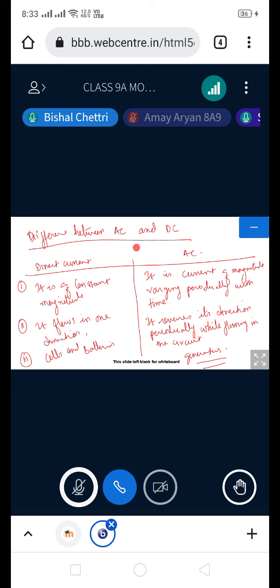Okay. And if DC current is stored somewhere, then can we say the magnitude will not be constant? No, DC current can be saved. It is saved in batteries, no? Then why sometimes do we get more voltage, sometimes less voltage? The voltage is the same.